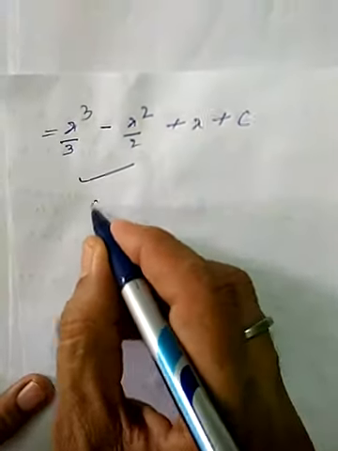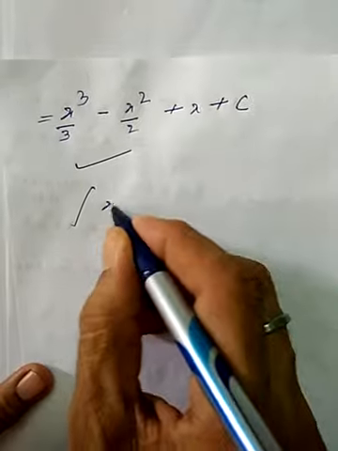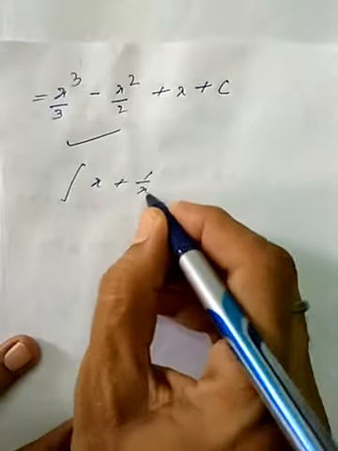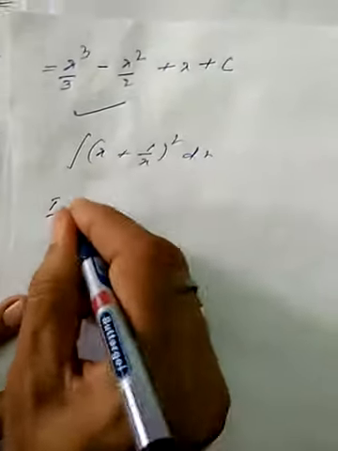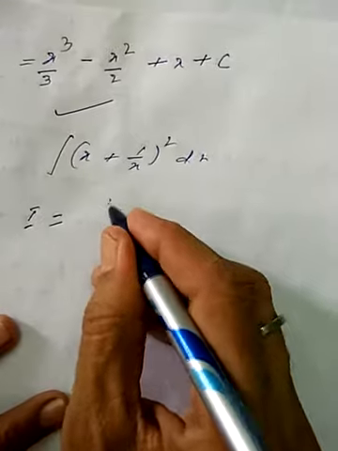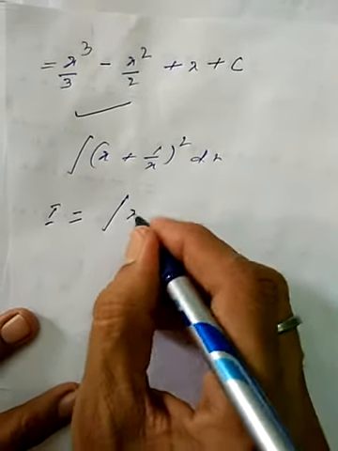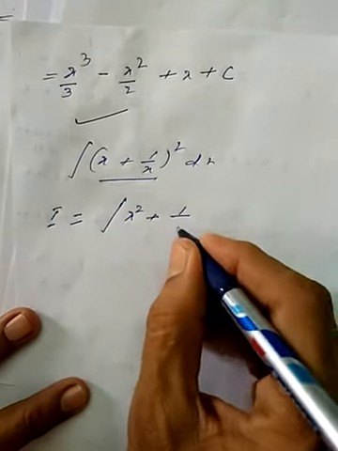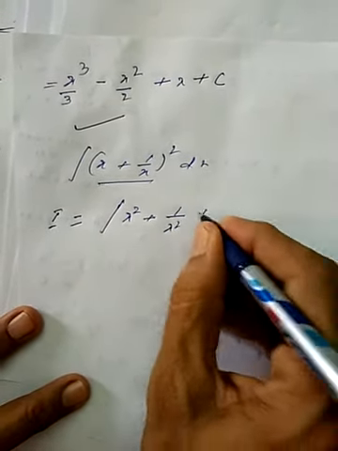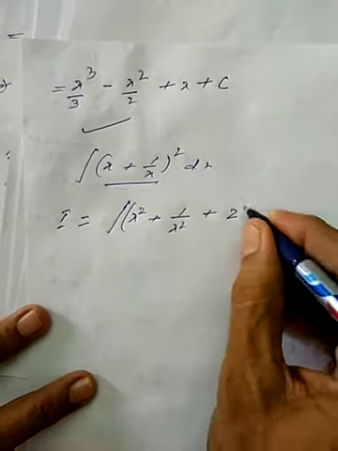Suppose I am taking another one. Suppose we have a question like the integral of (1 plus x) whole square upon x square dx. How can we moderate it? First of all, we write I as the symbol for integrating it. Now this is the part, we take the whole square: x square plus 1 by x square plus 2. When we moderate it, we have this one.